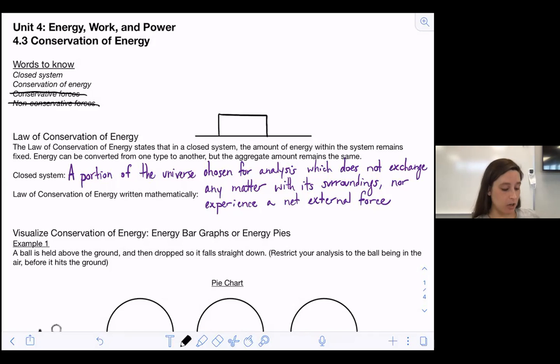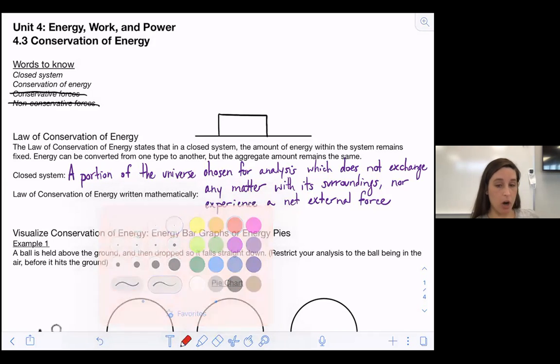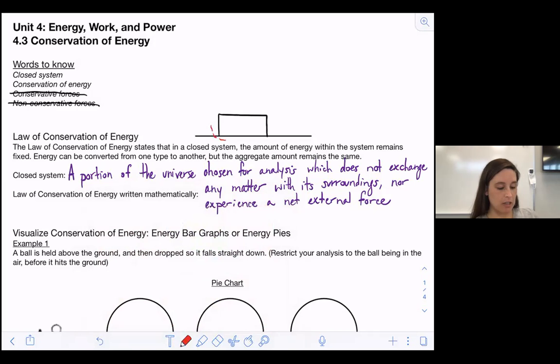When we did force diagrams, the very first thing we drew was a dotted line to signify our system, so that we can say, this is the thing I'm interested in looking at, right? This is the portion of the universe that I have chosen for analysis. We did that all the time when we drew force diagrams. We said, I'm going to pay attention to this, I'm going to ignore all of these other things.